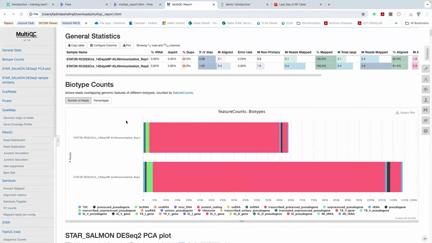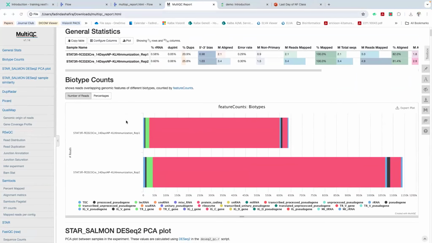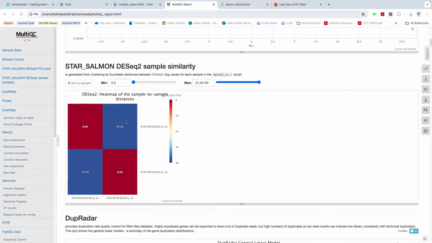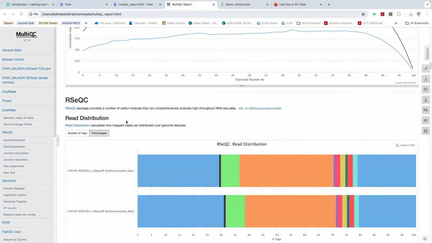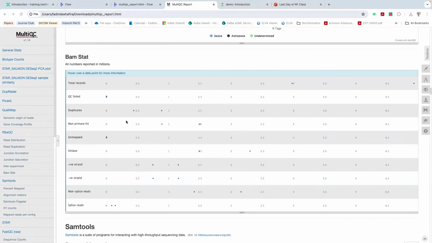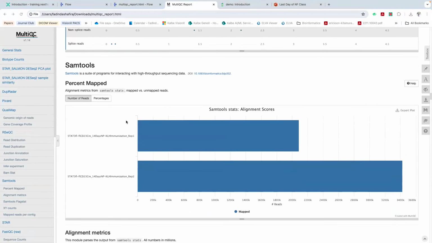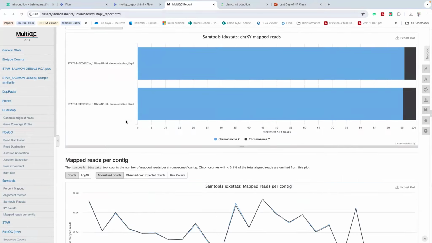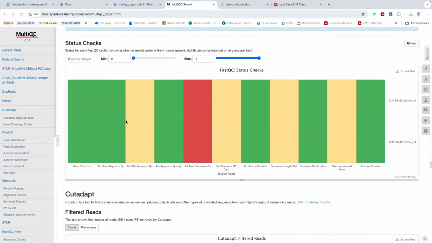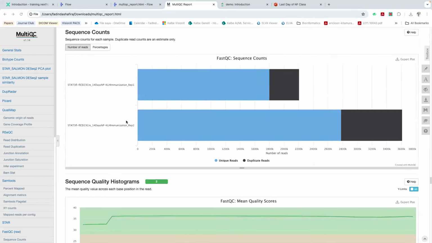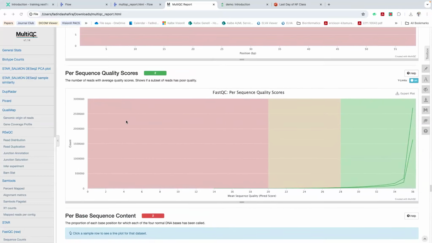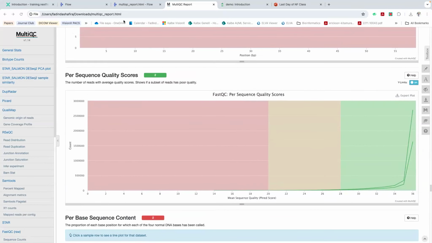We have biotype counts for number of reads and also the percentage. And we can go all the way down to the BAMStat, SAMtools alignment scores that we already learned in Galaxy, the alignment metrics, and all the data visualization that we can use to get insight into what the QC report is all about.